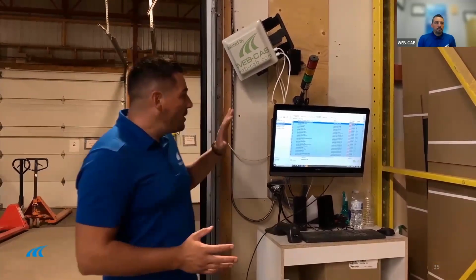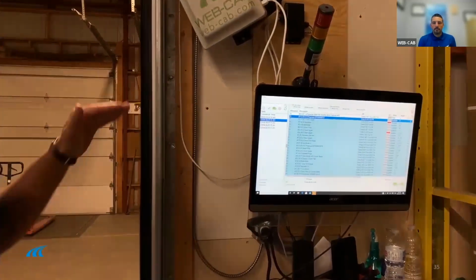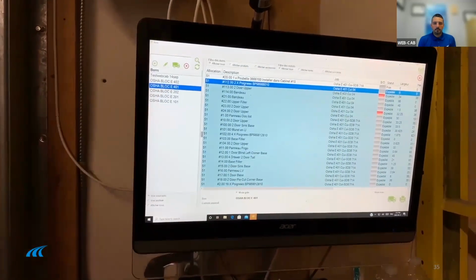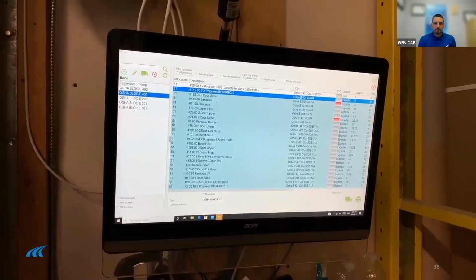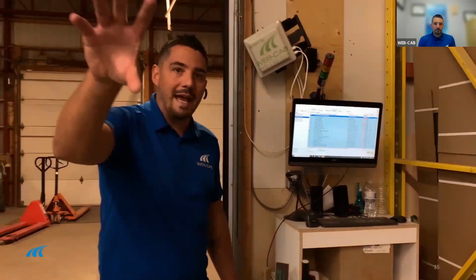It could be a combination of multiple work orders or even service calls if needed. So once you have your truckload created, the operator goes in and selects the truck he wants to load, and he's going to see all the items that he needs to go get. And also, using the allocation as we saw before, it's easy to know where all the items are in the factory and go get the items needed.